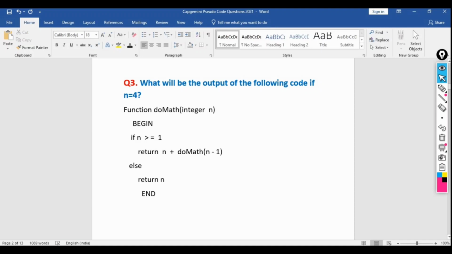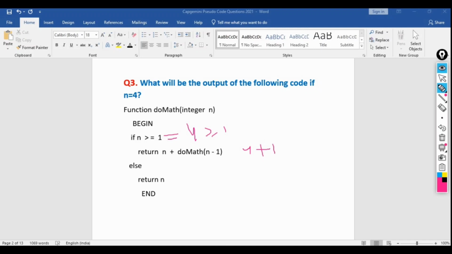So if n greater than 1, here what is the value of n? 4. 4 is greater than or equal to 1. Yes, 4 is greater than or equal to 1. Then what will it do? Return n plus do math n minus 1. So what will it return to us? At the very beginning it will return 4 plus do math n minus 1.